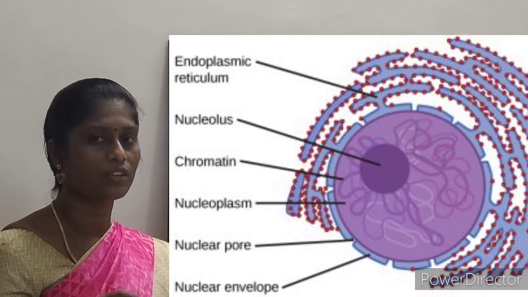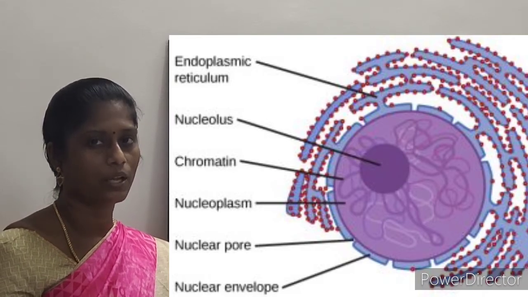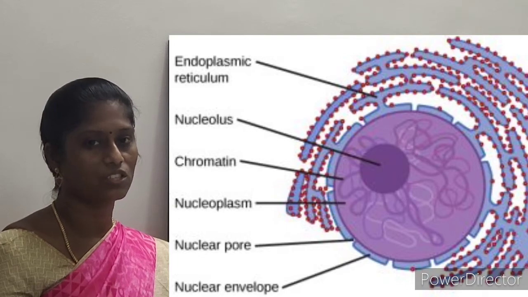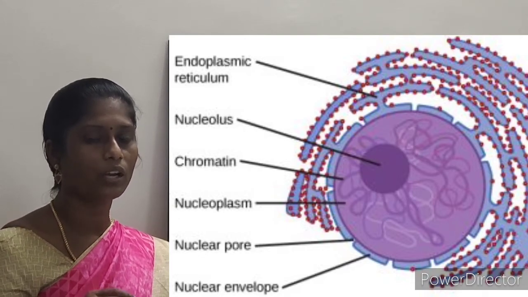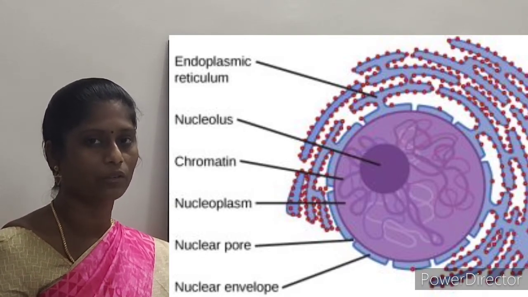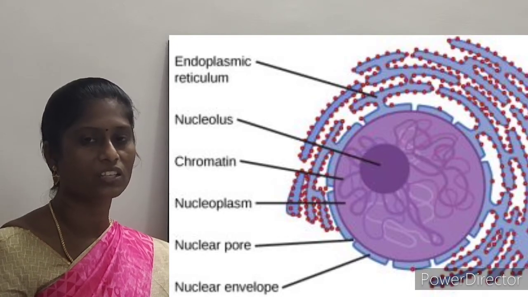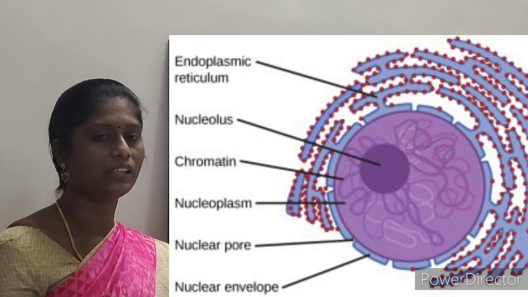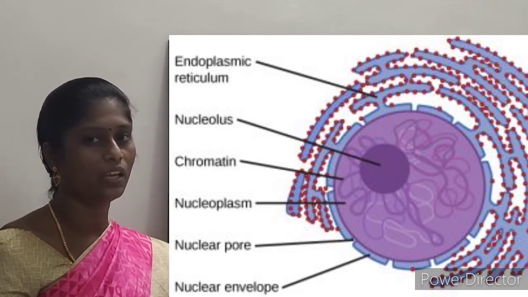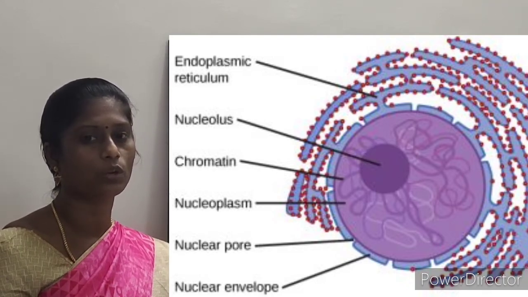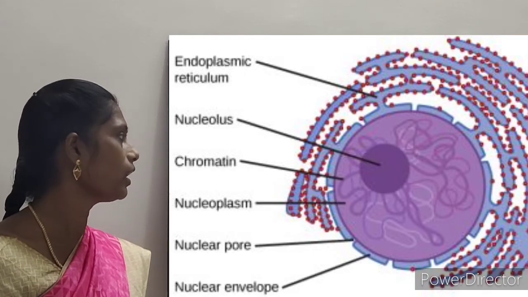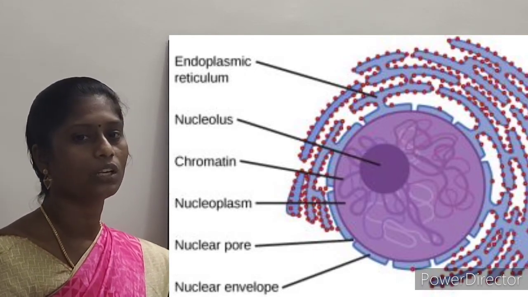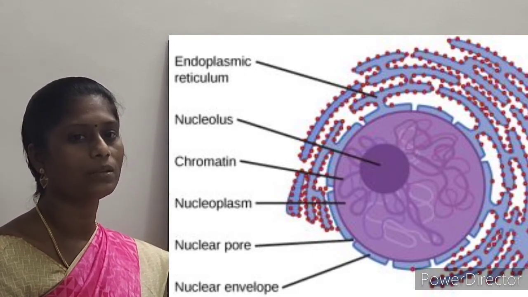This interphase is the first phase before cell division. A cell, before it divides, prepares itself for division. That is called interphase. And this also has a little amount of RNA and DNA, and it is bound with histone proteins in the eukaryotic cell. So that is all about the nucleoplasm and the nucleolus.